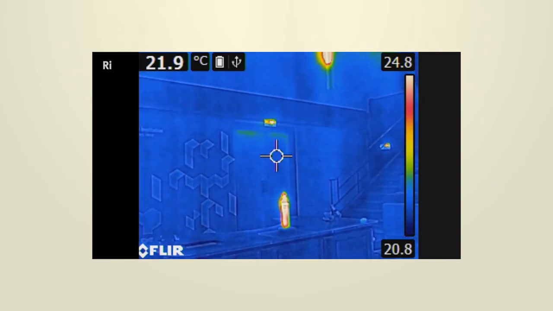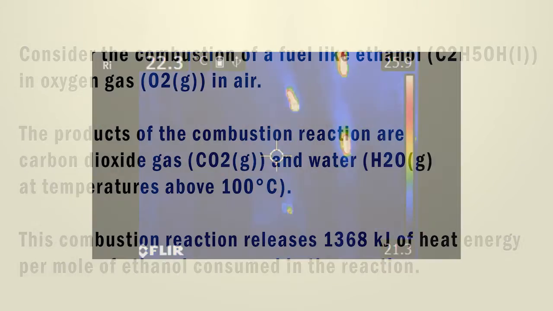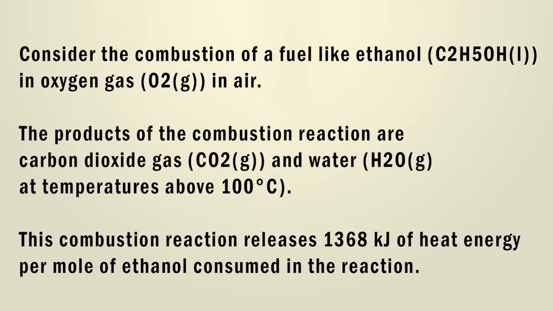A reaction which is exothermic, enthalpy negative, and results in an increase in the entropy of the system, entropy positive, will always be spontaneous. Consider the combustion of a fuel like ethanol in oxygen gas in air.